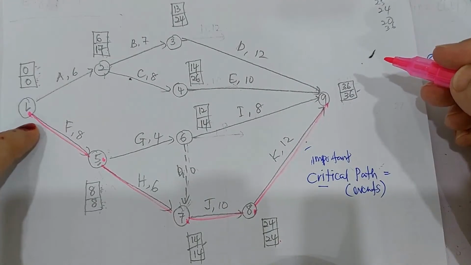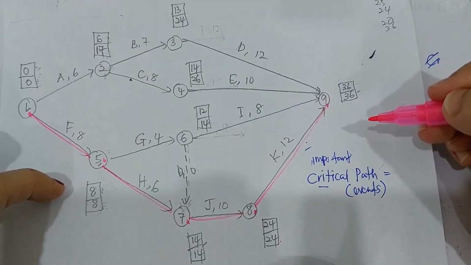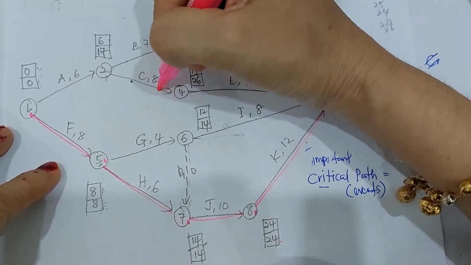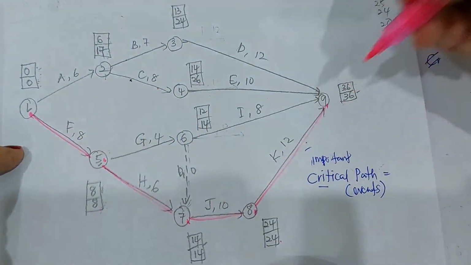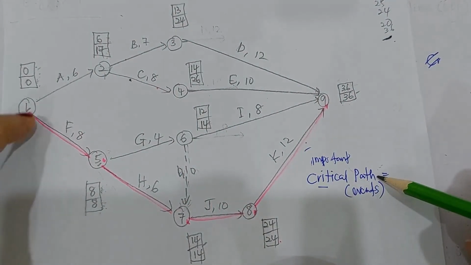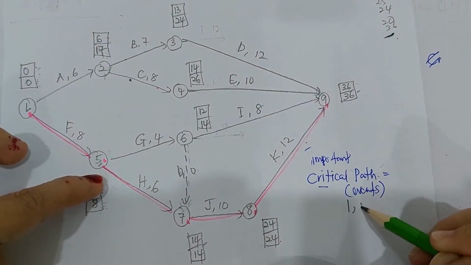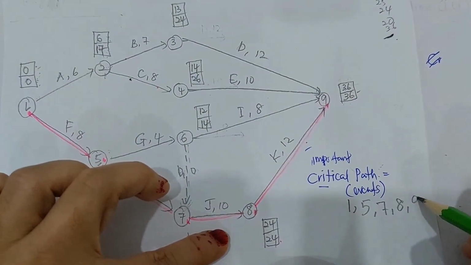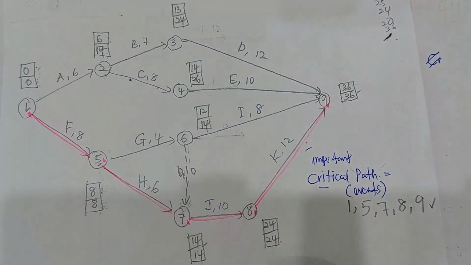You must make sure that your critical path has a long continuous line. Critical path ini mestilah line yang berterusan. You cannot suddenly sambung kat sini and so on. It must have one starting point continuously until you find one ending point. So the critical path here, the answer is you just take the event number 1, number 5, number 7, number 8, and number 9. So this is the answer for critical path.